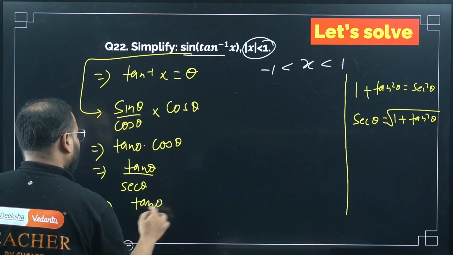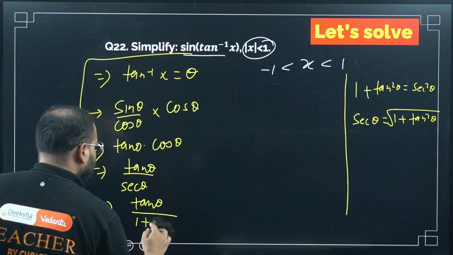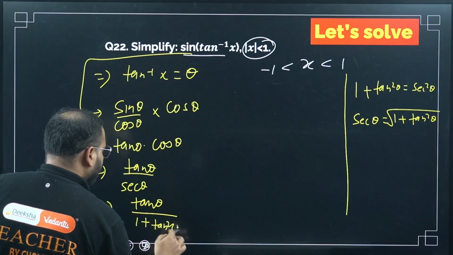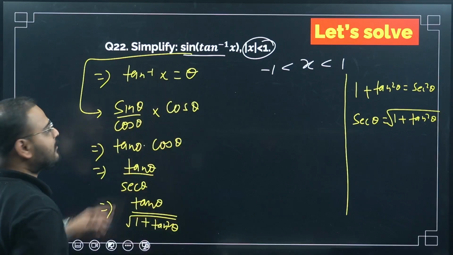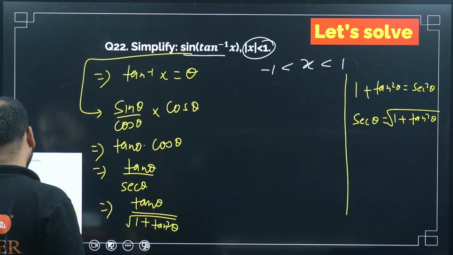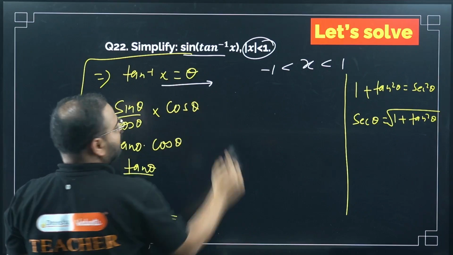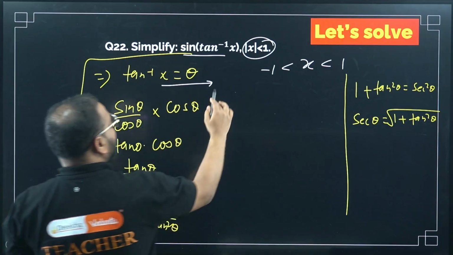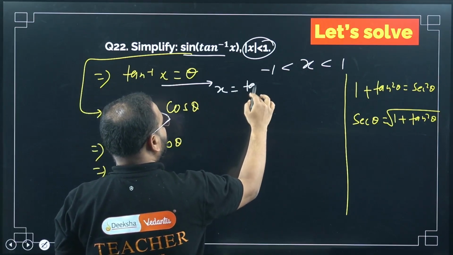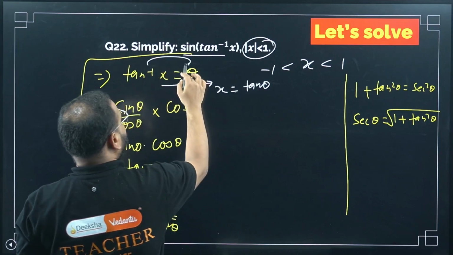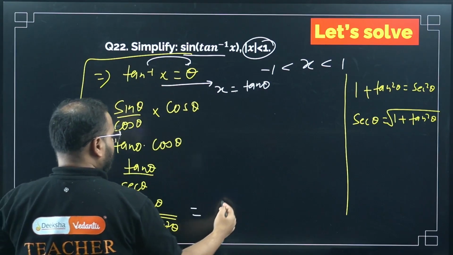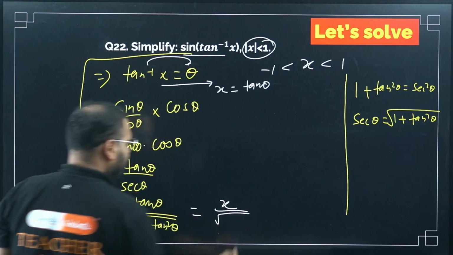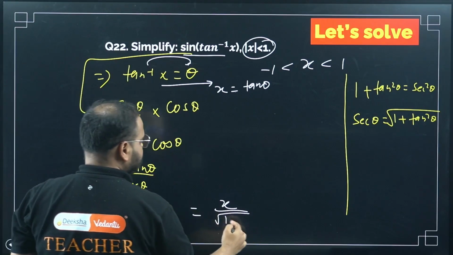Tan theta upon root of 1 plus tan square theta. If tan inverse of x is theta, it means x is equal to tan theta. Now replace tan theta by x. What is it going to be? X upon root of 1 plus x square.